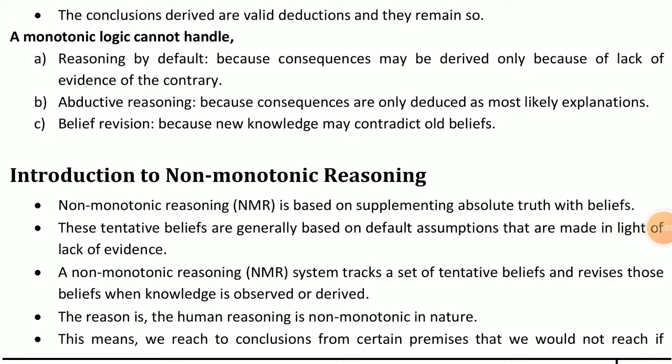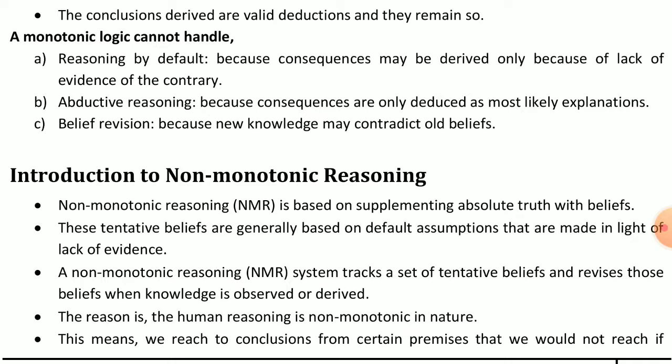Hi students, good morning. In AI, unit number 4, symbolic reasoning under uncertainty. In the previous video of this unit, I explained the basic introduction, what reasoning is and the different types of reasoning. Now today I will start the new topic, introduction to non-monotonic reasoning.